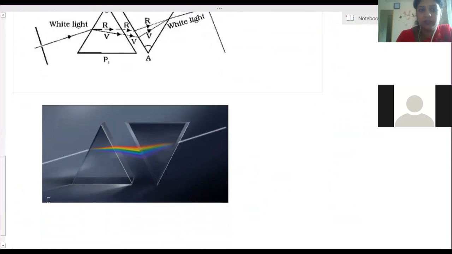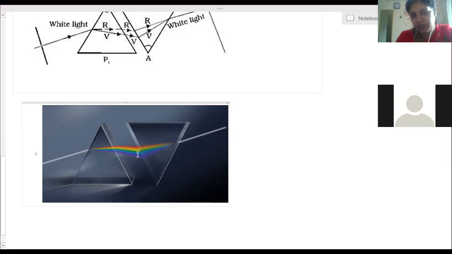Like here you can see, these are the two prisms kept inverted. This is a normal prism, and then we have kept the same identical prism. Identical means the angle of the prism is the same, and the material it is made of should be the same. Then when the light ray falls on the first prism, it gets dispersed.